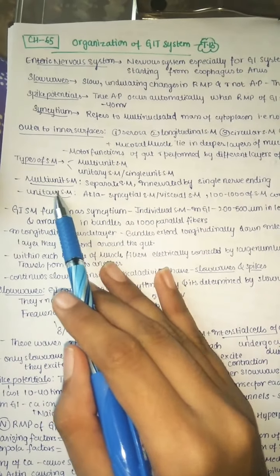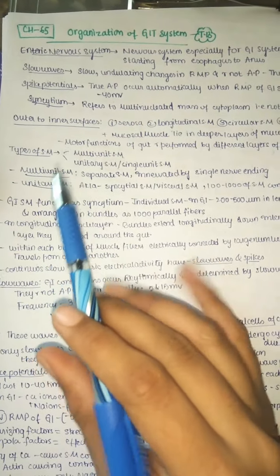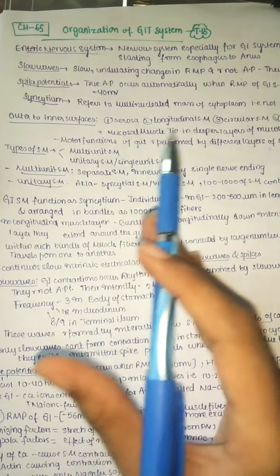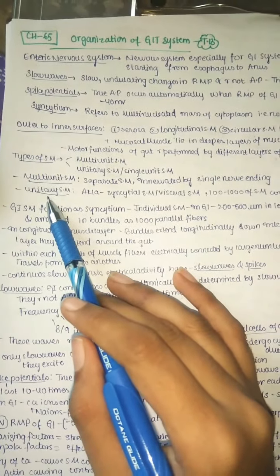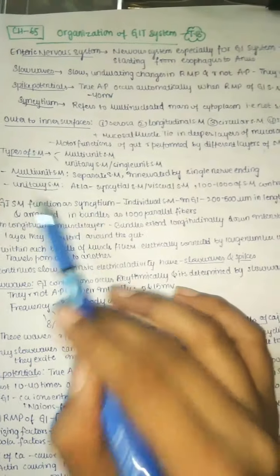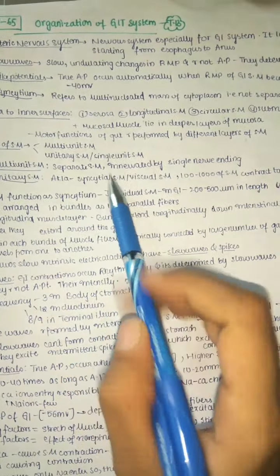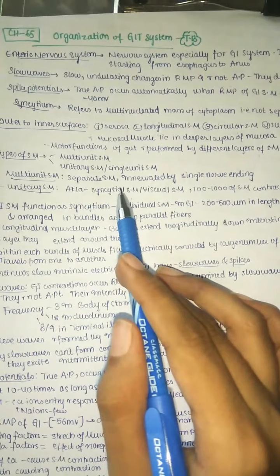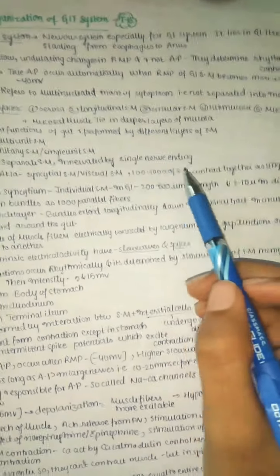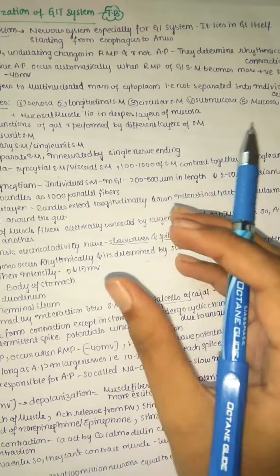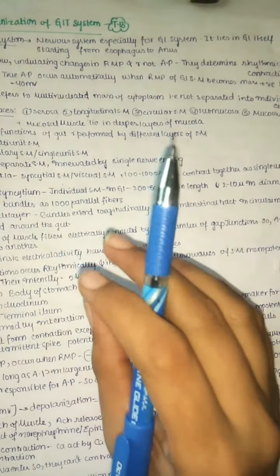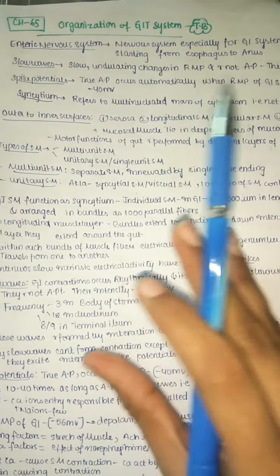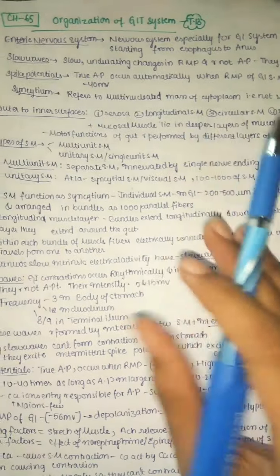Multi-unit smooth muscle, as the name says, means separate smooth muscles, and they are also innervated by separate nerve endings. Whereas unitary is like a syncytium, as we discussed before. Unitary smooth muscle is also called syncytial smooth muscle or visceral smooth muscle. So there are three names for unitary smooth muscle. About 100 to thousands of smooth muscle cells contract together as a single unit. Contracting as a single unit is called syncytial or visceral smooth muscle. Multi-unit means they are separate, so they are innervated by separate nerve endings.